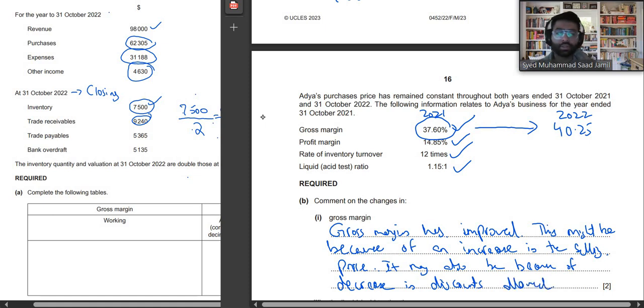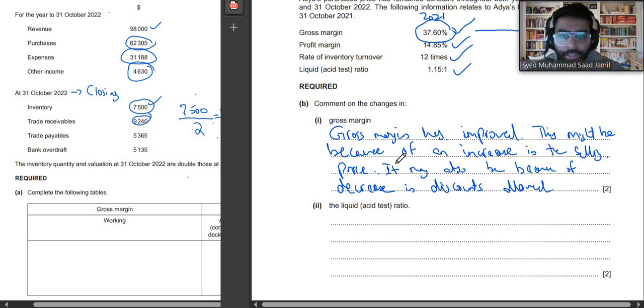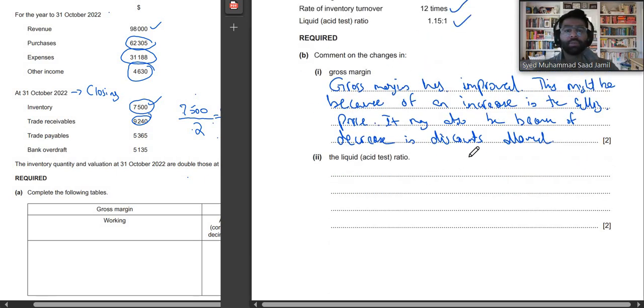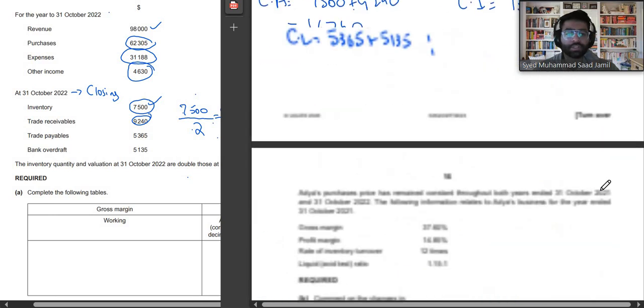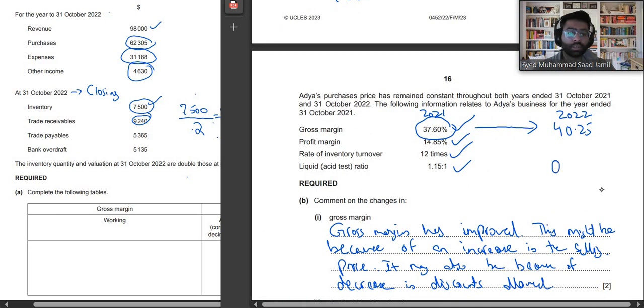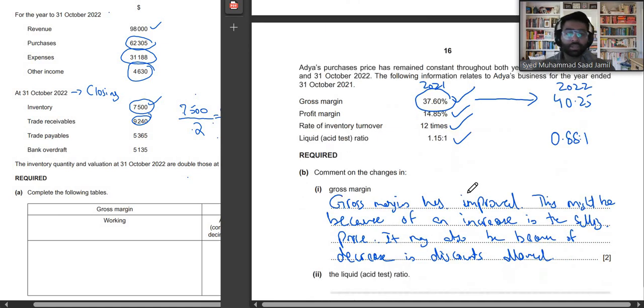Okay. Now, next question, it says the liquid asset test ratio. So look, before it was 1.15:1, now it is how much? 0.88:1. Before, for every one current liability, you had 1.15 worth of assets. Now, basically, what has happened over here?